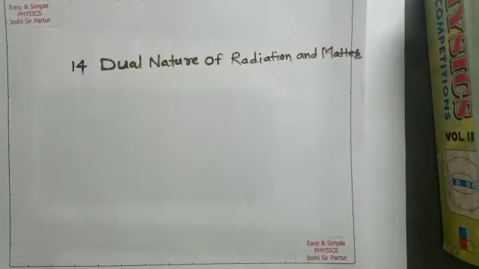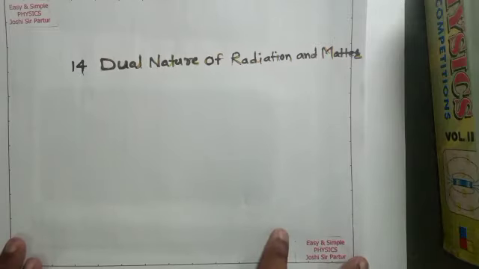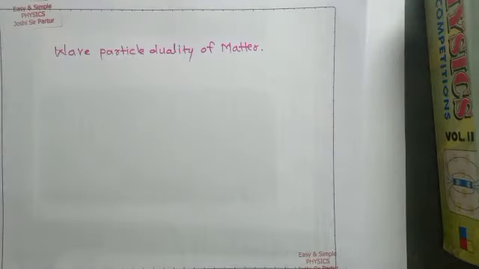Today we have seen chapter number 14, dual nature of radiation and matter. In this chapter we have seen wave particle duality.